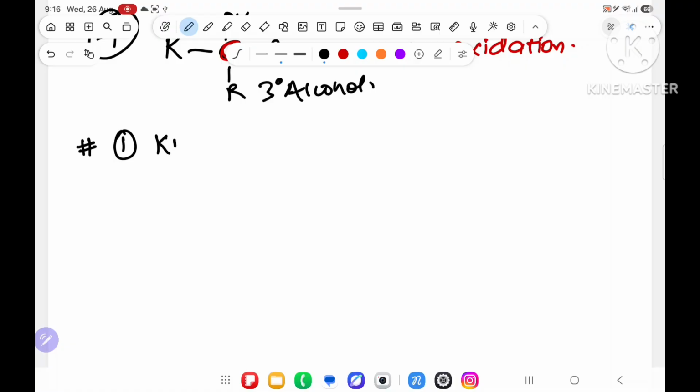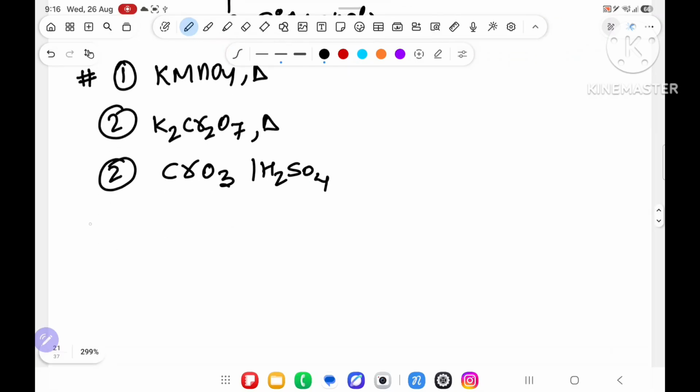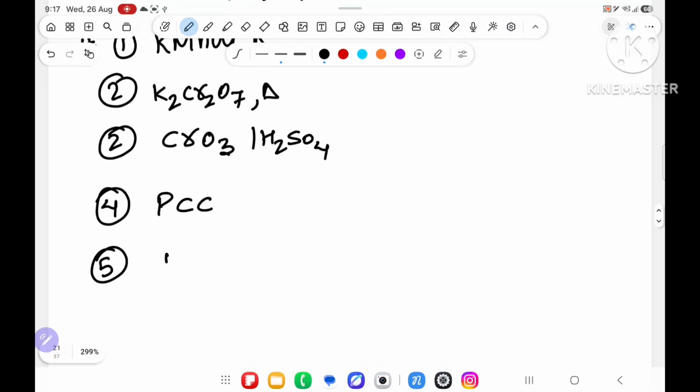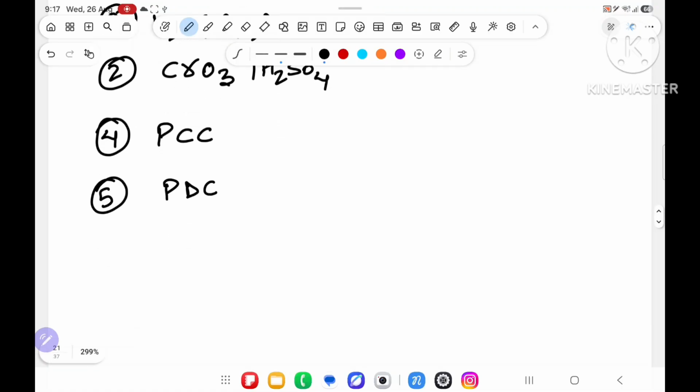First reagent, KMnO4 and heat. Second reagent, K2Cr2O7 and heat. Potassium permanganate, potassium dichromate. Third reagent, CrO3 in presence of H2SO4. Fourth reagent, PCC, pyridinium chlorochromate. Fifth reagent is PDC, pyridinium dichromate.